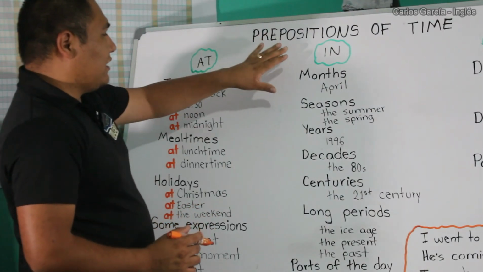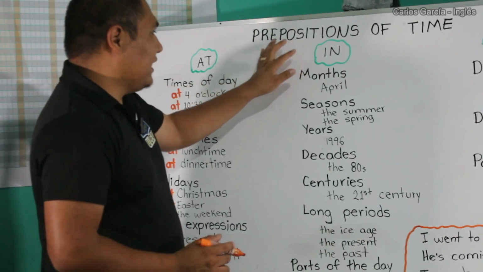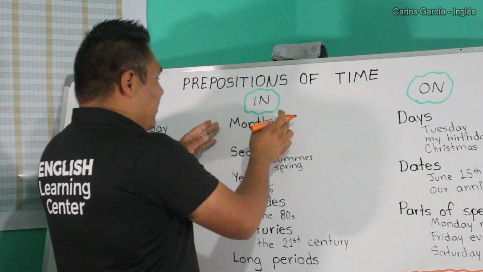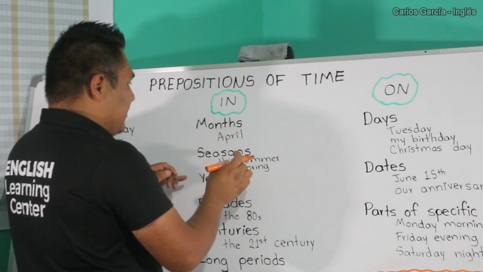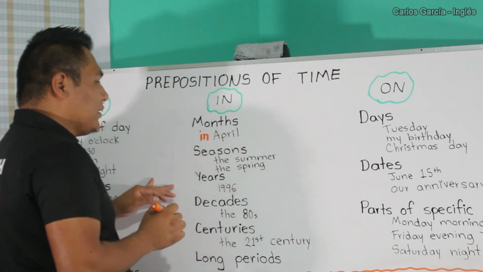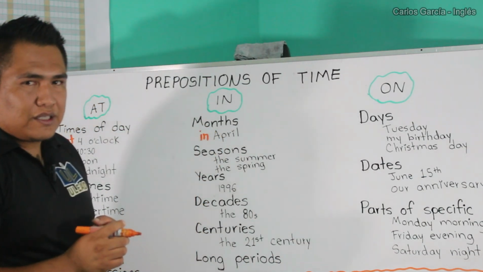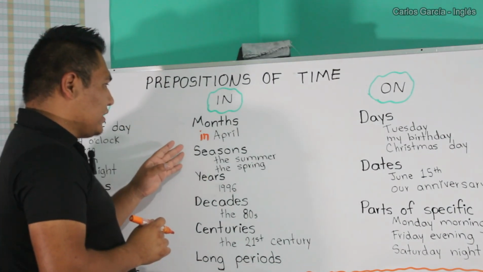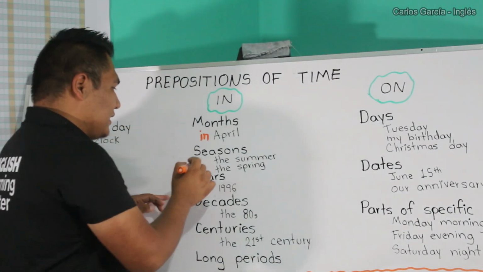Let's move on to the next preposition, which is in. We use the preposition in to talk about months, seasons, years. Let me start with months. In April, in August, in September. We also use the preposition in to talk about seasons.